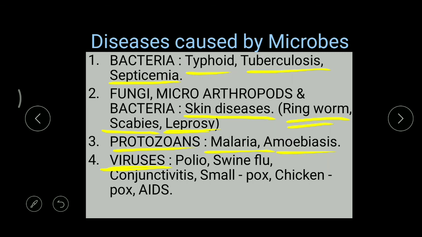Now our government, now and then, have you heard about the program that is pulse polio? Yeah. That program is to control this polio disease. And then swine flu, it's a kind of infection. And the next, conjunctivitis. Conjunctivitis means it's a kind of eye infection where the eyes turn red in color. Then smallpox, chickenpox, these affect the skin. Okay, and even this AIDS.